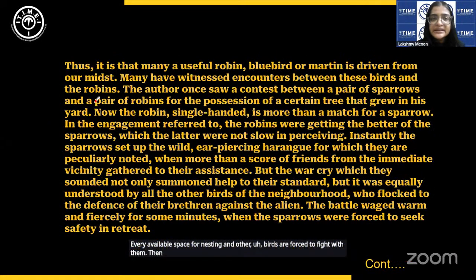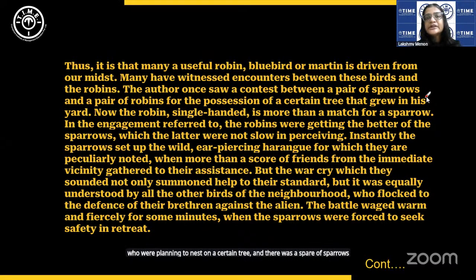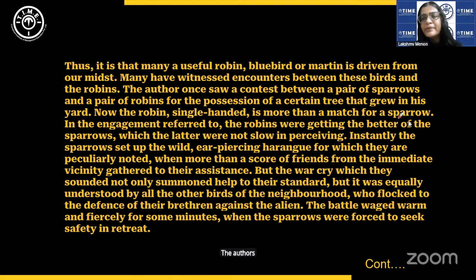Then here in this particular anecdote, there was a pair of robins who were planning to nest on a certain tree, and there was this pair of sparrows that was trying to fight with the pair of robins. And the robin, the author says, is more than a match for a sparrow.